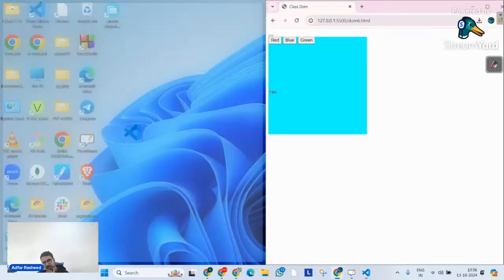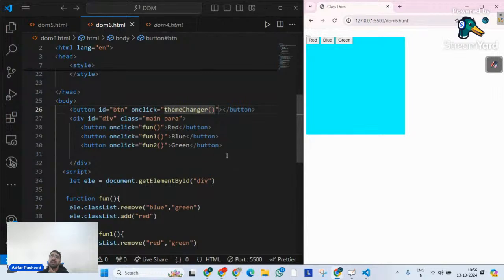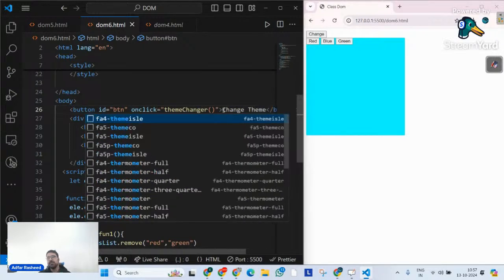Usually in our interviews for freshers, there's one very famous question that is being asked very often lately, especially in React, not so much in JavaScript, but in React: implement dark mode and light mode. So I will tell it to change theme, which means when I click on this, make the background black. When I click on it again, make the background white, or any two colors. But there should be a toggling behavior between the two colors. That's what I actually want.